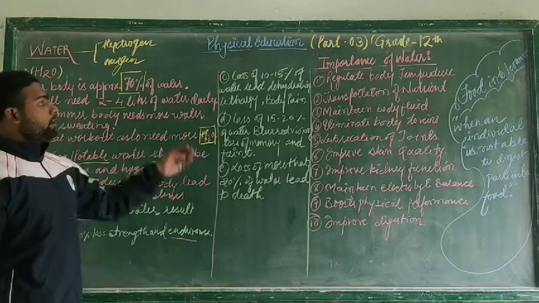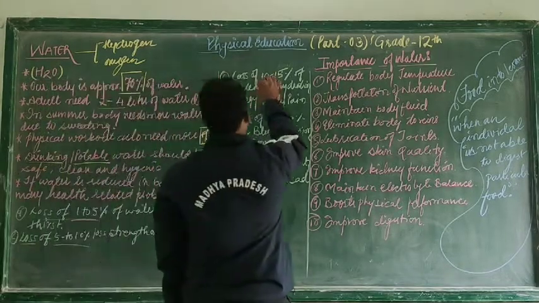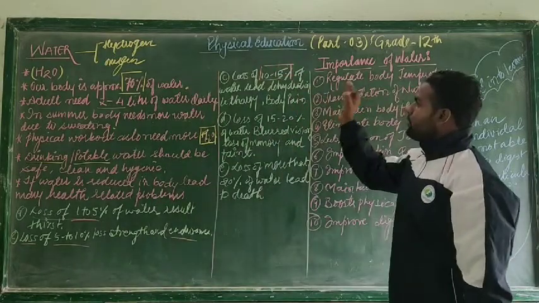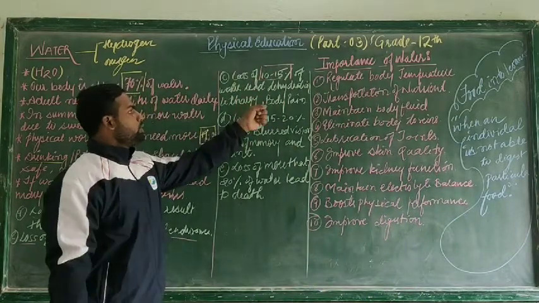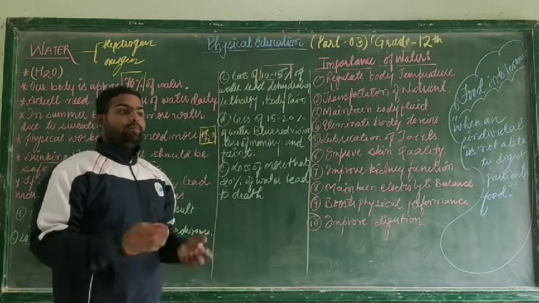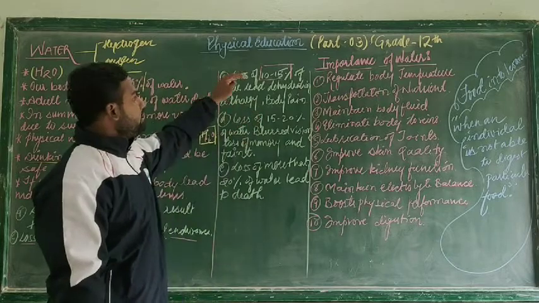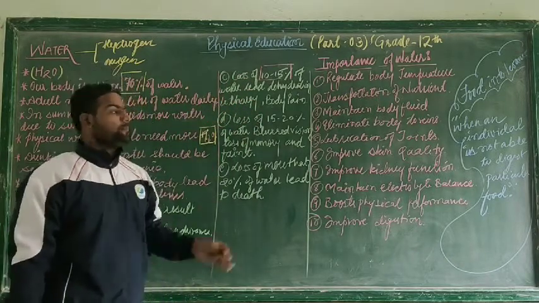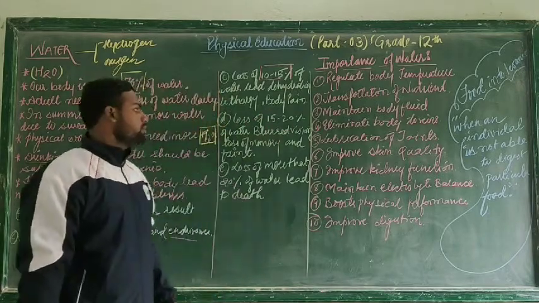and endurance. Now when I am talking about loss of 10 to 15%, let's take an example that our body lost 10 to 15% of water. So what are the symptoms you can see in that individual? There will be dehydration, there will be lethargy and body pain, eye pain. These symptoms will be observed. So whenever there is a 10 to 15% loss of water in our body, dehydration, lethargy, body pain, these all symptoms can be seen.